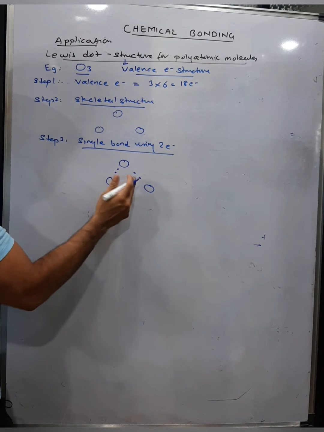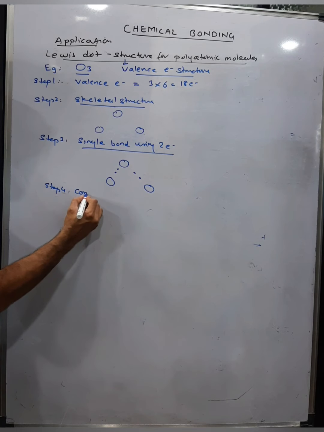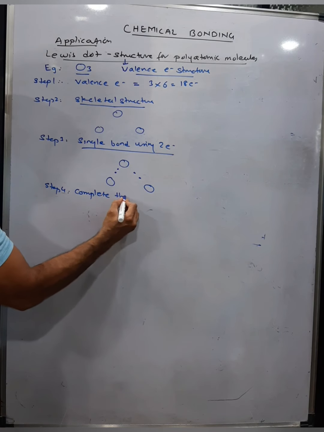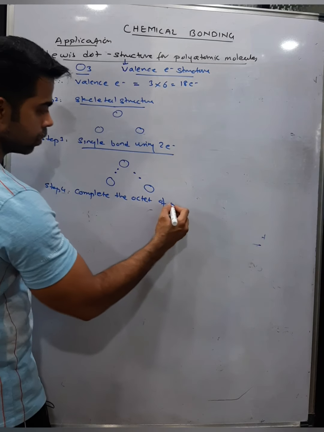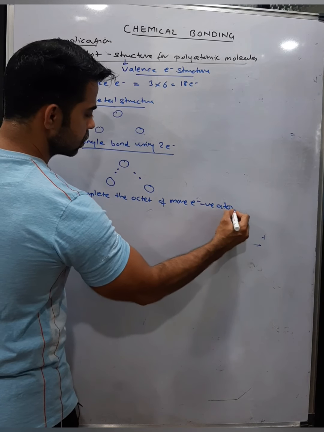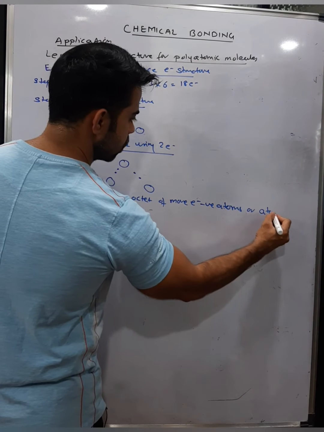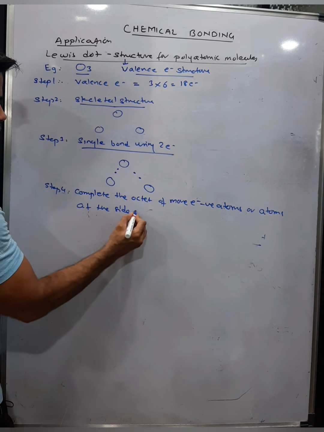See, I've made a single bond between them. Then step 4, complete the octet of more electronegative atoms or atoms at the side of the central atom,